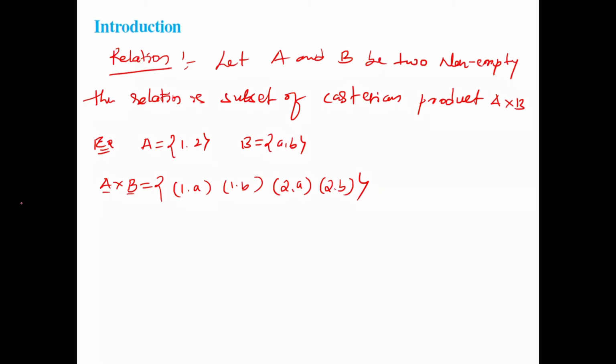In this Cartesian product, what are the possible subsets? All those subsets we call a relation. We can take any subset of this A cross B, and that is a relation. Whichever subset comes under A cross B, all of those we call a relation. Please note down this example if you want.